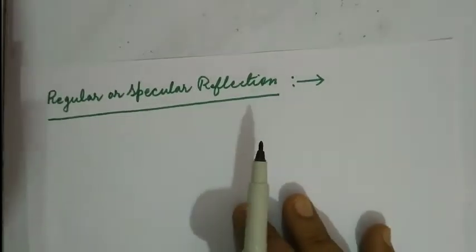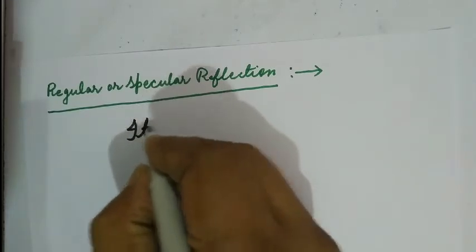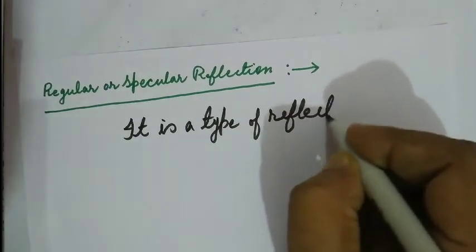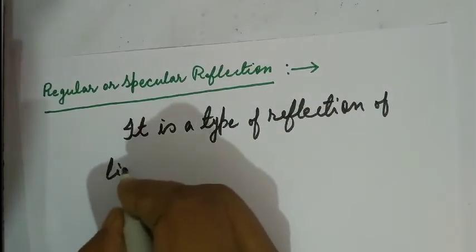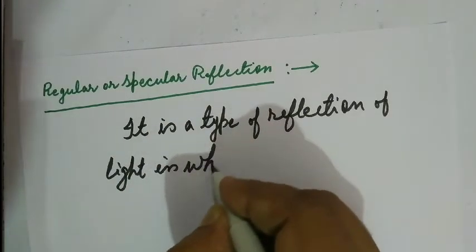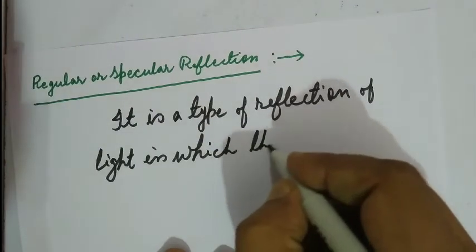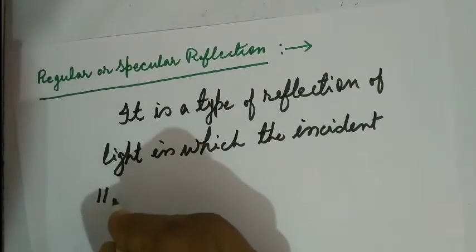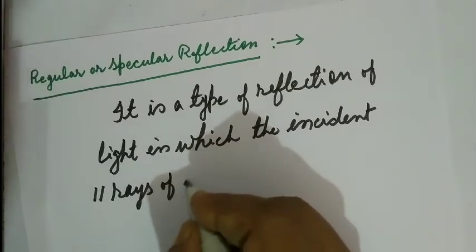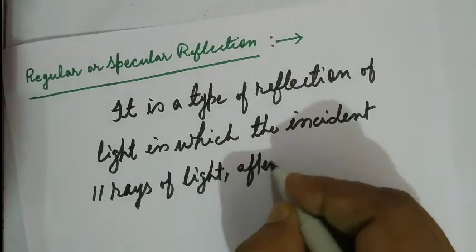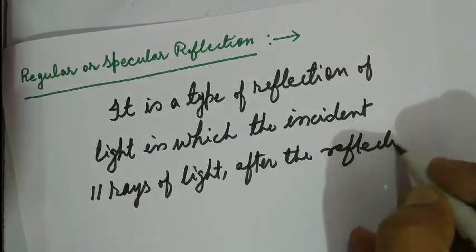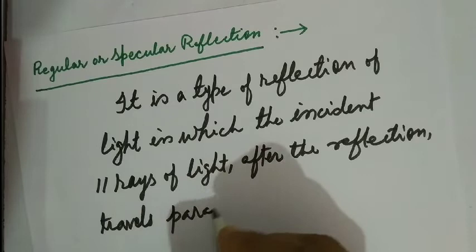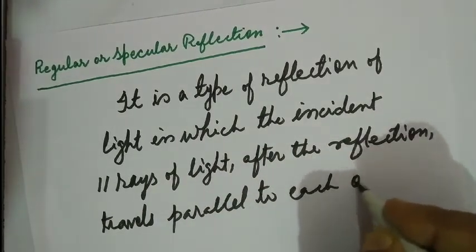So what do we have to write? The definition: regular reflection is a type of reflection of light in which the incident parallel rays of light, after the reflection, travel parallel to each other in the same medium.